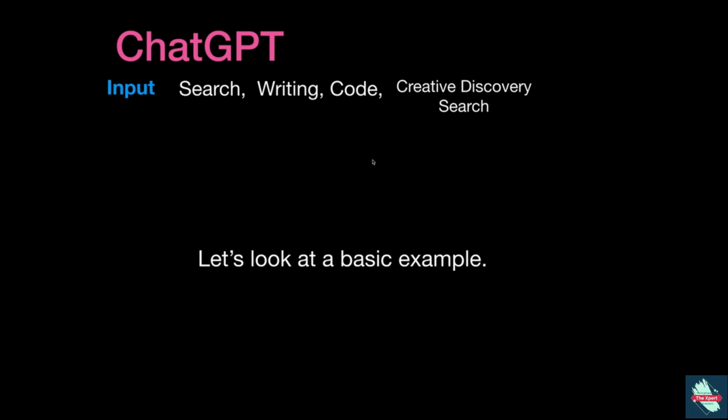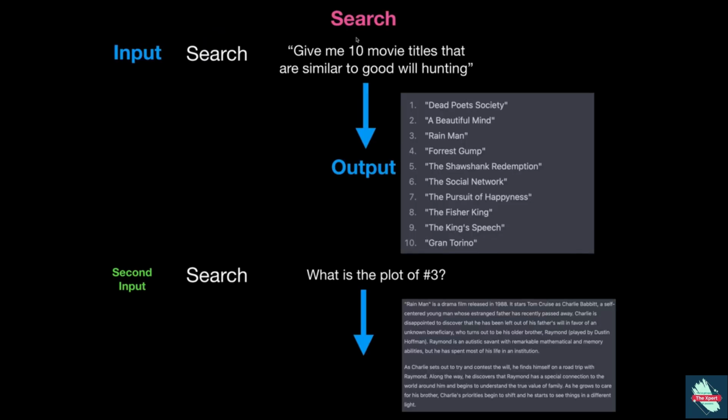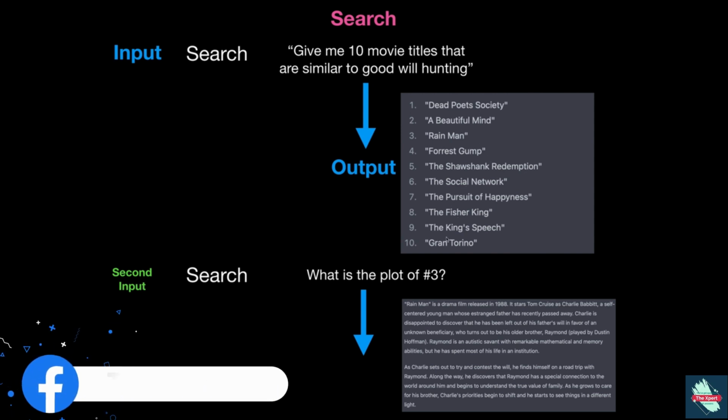So if we look at a basic example, this is what a basic search would be, but there are some differences compared to a Google search. Here we're putting in a search: "Give me 10 movie titles that are similar to Good Will Hunting." The output ChatGPT gave us is these movies here: Dead Poets Society, A Beautiful Mind, different movies like that.